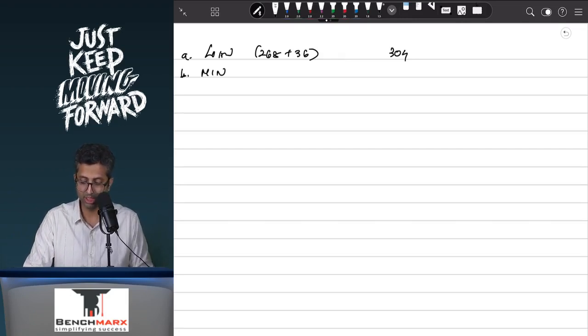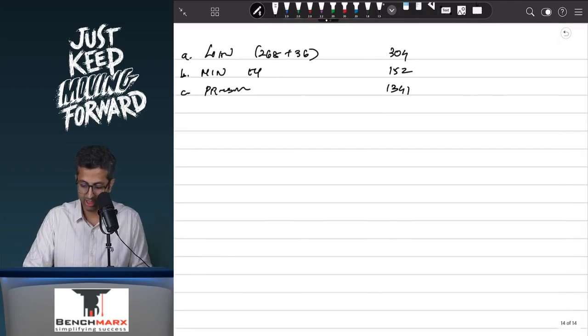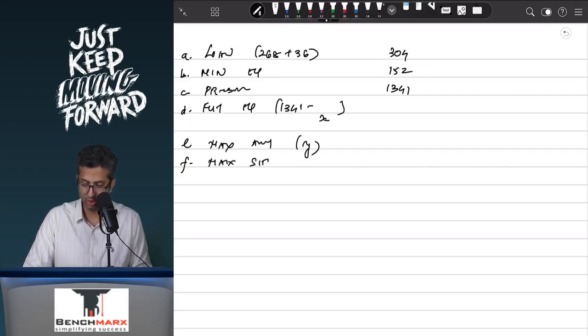Subpoint B will be the minimum equity, which is 304 divided by 2, which is 152. And then you look at the present equity. We found the present equity as 1341 sometime back under the first condition. Then you will figure out the future equity, which is 1341 minus transfer to CRR, which is X, which we will have to find. The maximum amount that you can use for the purpose of buyback, Y, which we will have to find, and then your maximum shares, which is whatever is the amount divided by the buyback price of 30.